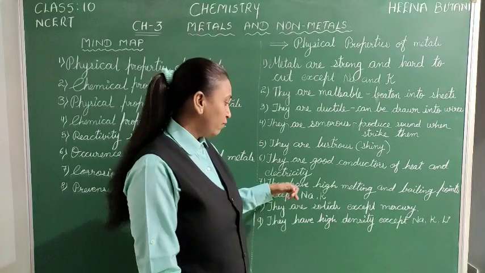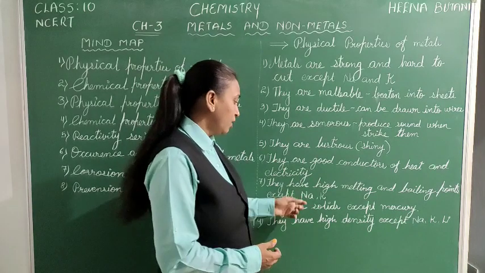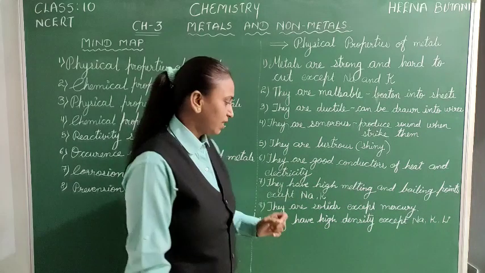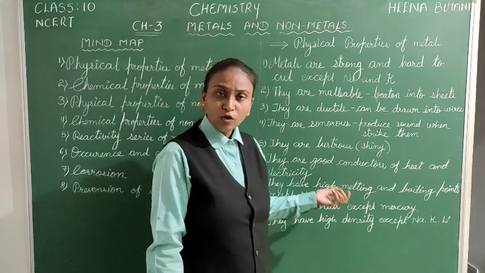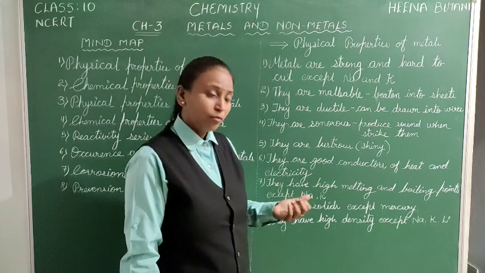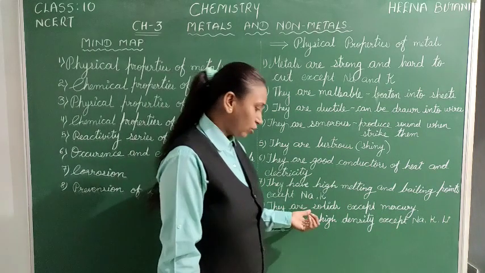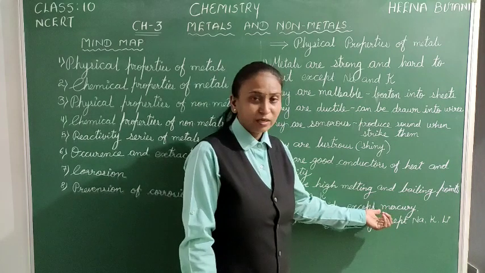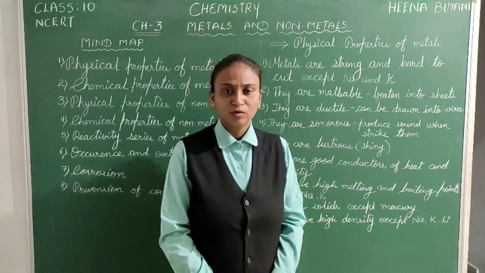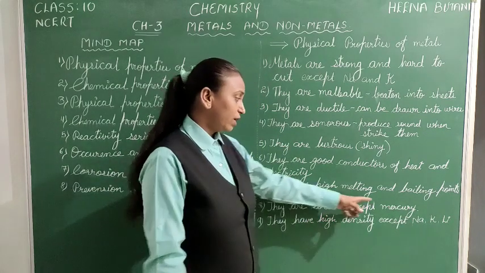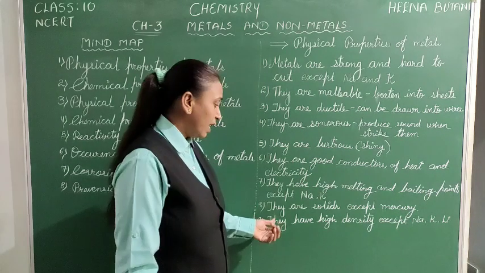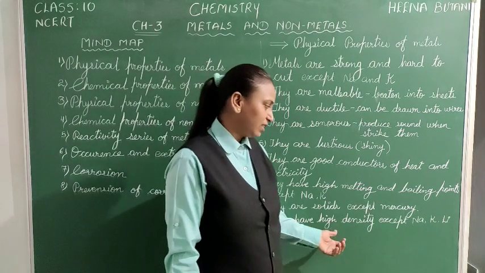Here also few exceptional cases are there: sodium, potassium, cesium and gallium. These four metals have low melting and boiling points. Generally metals have high melting and boiling points. They are solids except mercury. Generally metals are found in solid state at room temperature, but mercury is the only metal which is liquid at room temperature.